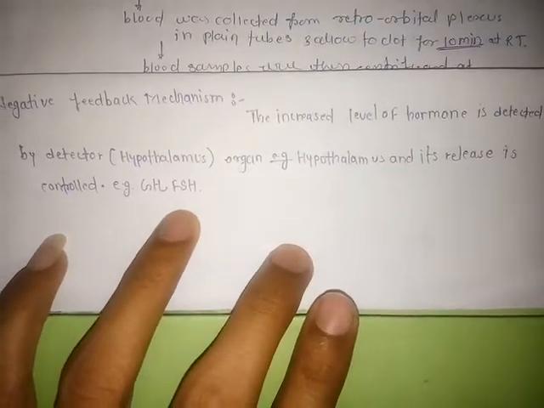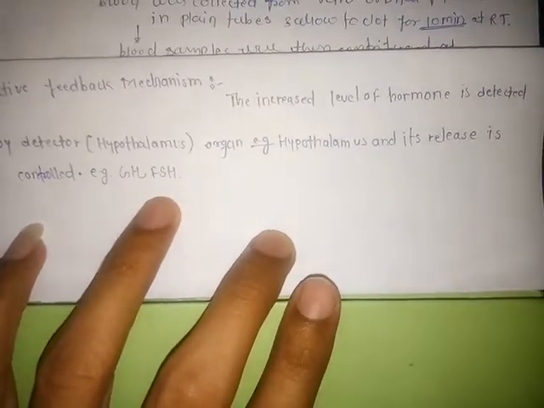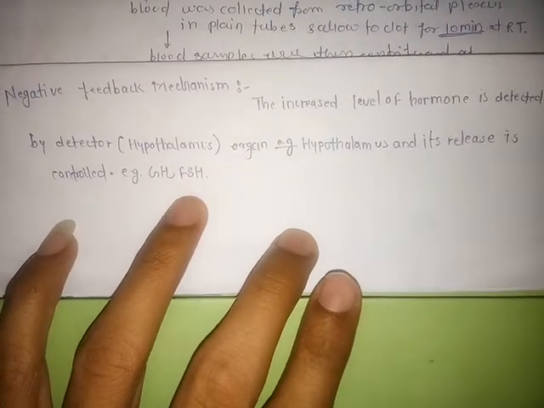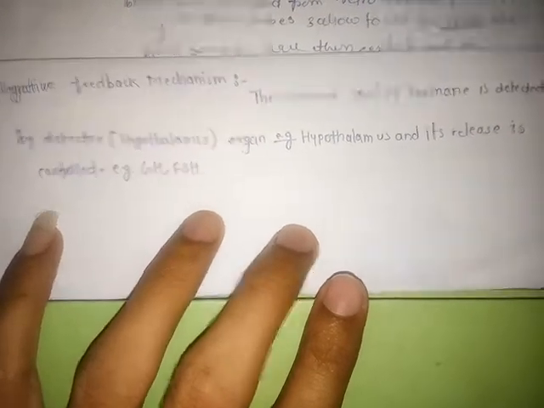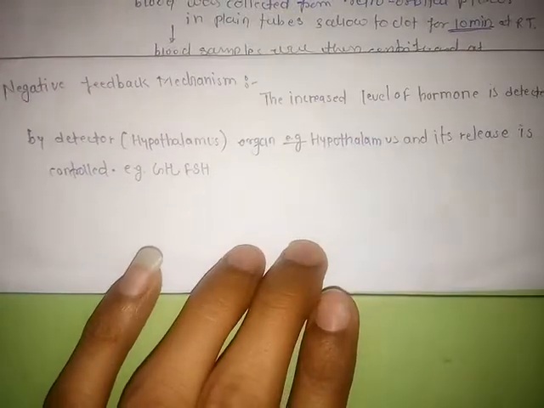For example, growth hormone and follicle stimulating hormone.